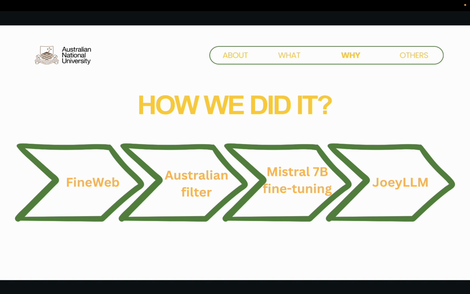Once we had that, we fine-tuned Mistral 7B, an open source model. Fine-tuning basically means we take an existing global model and train it further on our local data, in this case, Australian sources. That step helps the model adapt its spelling, tone, and cultural knowledge, so it starts to sound more Australian. And of course, we built pipelines to process billions of pages efficiently. By combining Mistral's global power with our carefully filtered FineWeb data, we ended up with a model that's still strong at general tasks, but now feels distinctly Australian, capturing local slang, culture, and everyday knowledge.